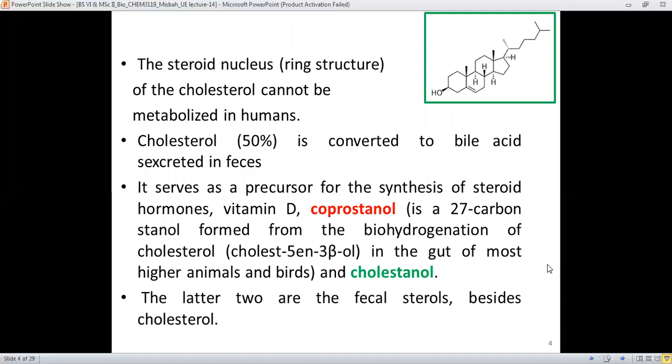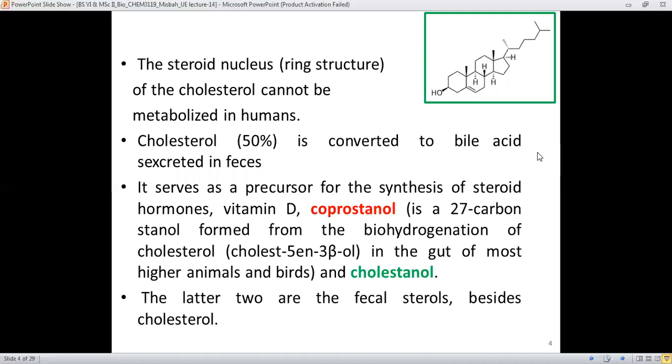Here is the structure of the cholesterol ring, and the steroid nucleus or the ring structure of cholesterol. It can't be metabolized in humans, and therefore about 50% of the cholesterol gets converted to bile acid, and some amount is secreted in feces as well.